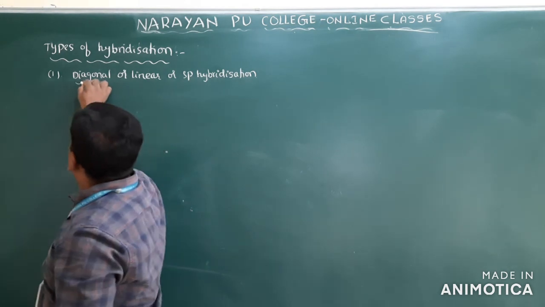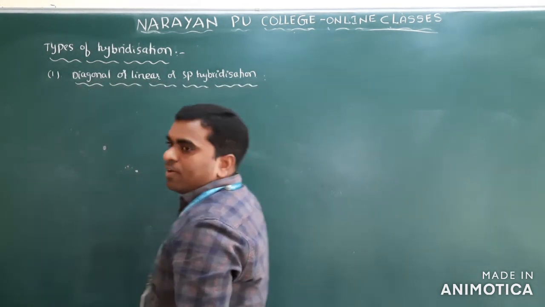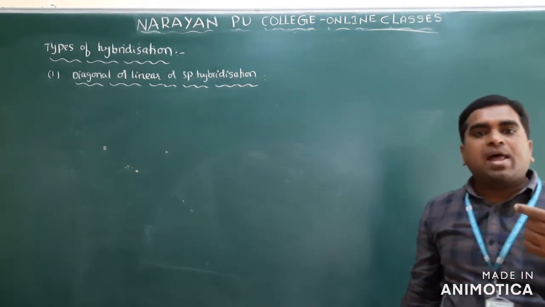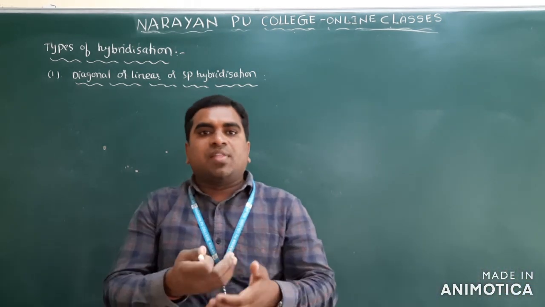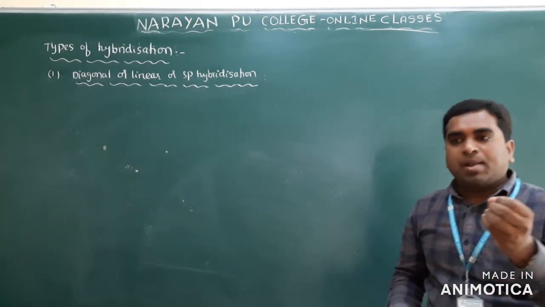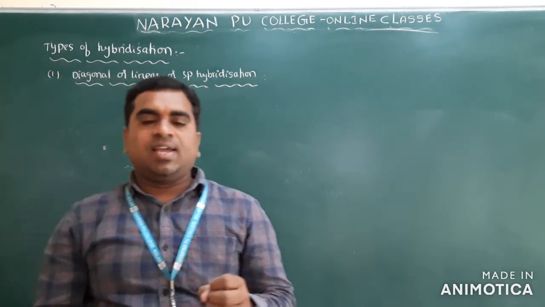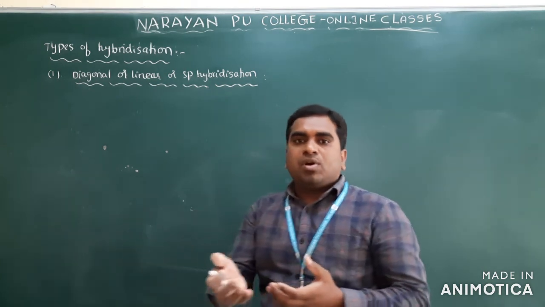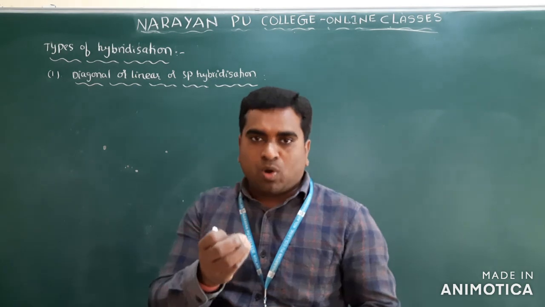What is this sp hybridization? When one s orbital and one p orbital of the same atom are mixed together and form two new hybrid orbitals, this type of hybridization we call sp hybridization, and the two newly formed orbitals we call sp hybrid orbitals.